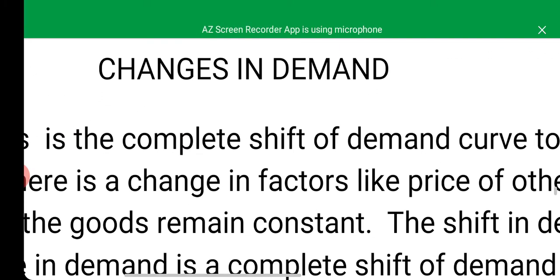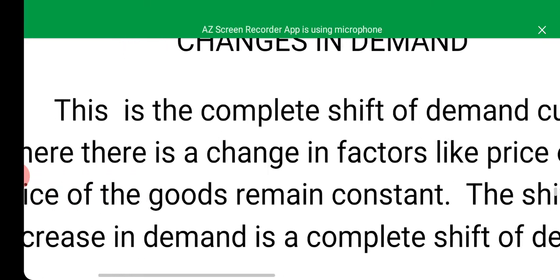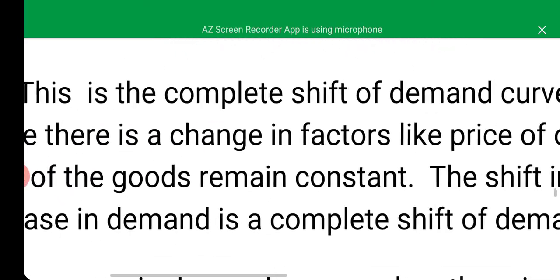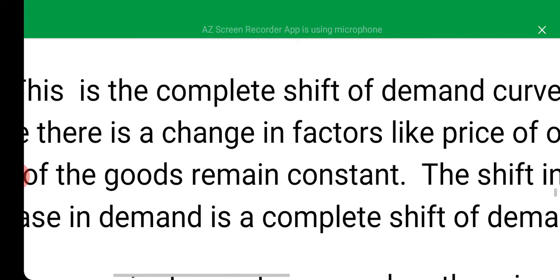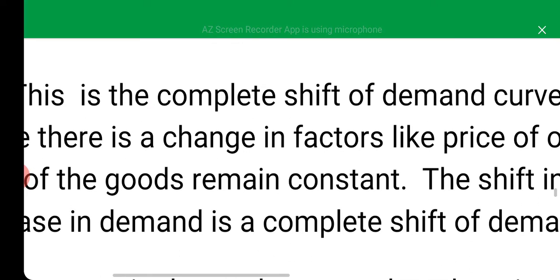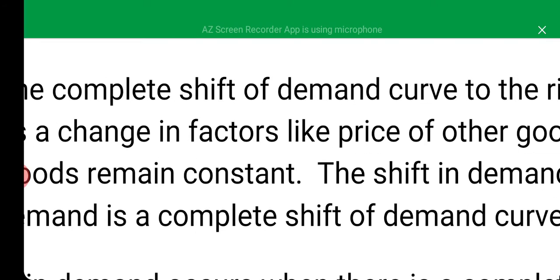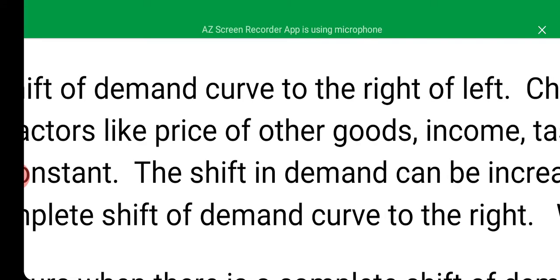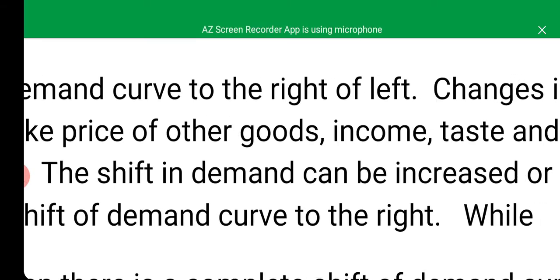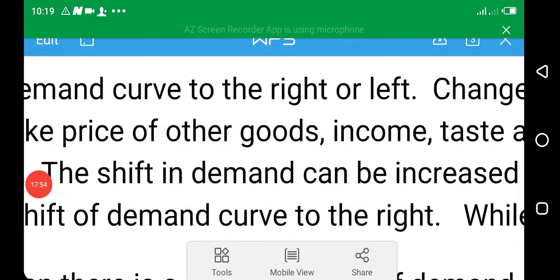Changes in demand now. Changes in demand is the complete shift, unlike changes in quantity demanded, which is movement along the same demand curve. This one is the complete shift of demand curve to the right or left.